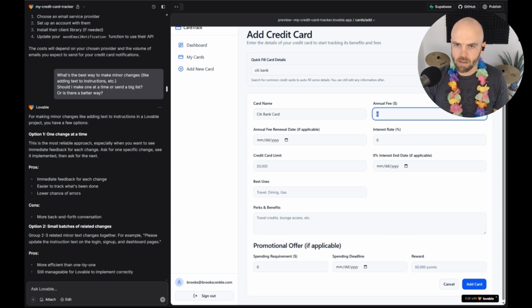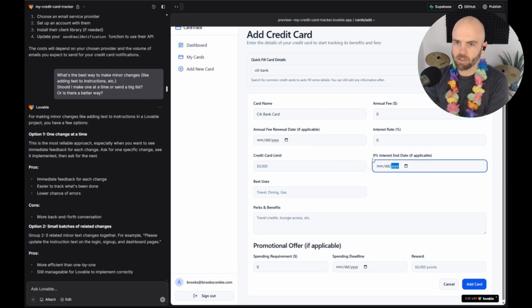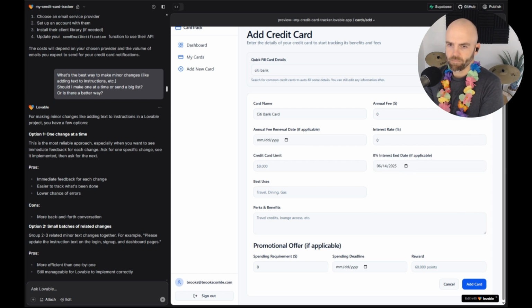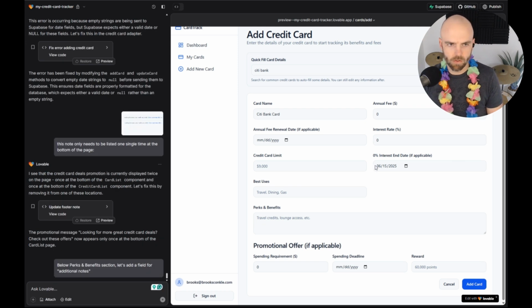Annual fee, I think it's $0. Interest rate $0. Credit limit, I don't know. This is the 0% interest rate end date. So it has an end date. This is what we called about yesterday. The end date's like July, but I think I want to put the month before. Which actually gives me a point to maybe add additional notes. It's really interesting. Let me say: below the perks and benefits, let's add a field for additional notes. Hopefully it'll code that and put that in the right spot. We'll see what it does there. I feel like it'll do that well.